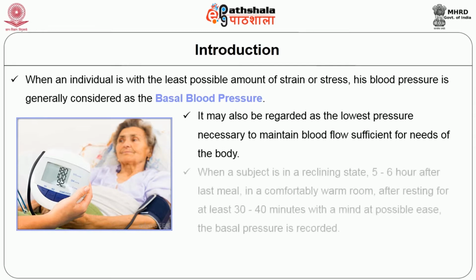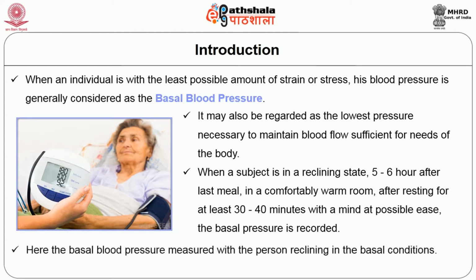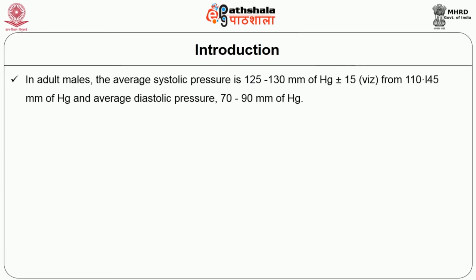When a subject is in a reclining state, 5 to 6 hours after the last meal in a comfortably warm room, after resting for at least 30 to 40 minutes with the mind at possible ease, the basal pressure is recorded. Here, you can see the basal blood pressure measured with the person reclining in the basal conditions. In adult males, the average systolic pressure is 125 to 130 millimeters of mercury plus or minus 15, that is from 110 to 145 millimeters of mercury, and the average diastolic pressure is 70 to 90 millimeters of mercury.